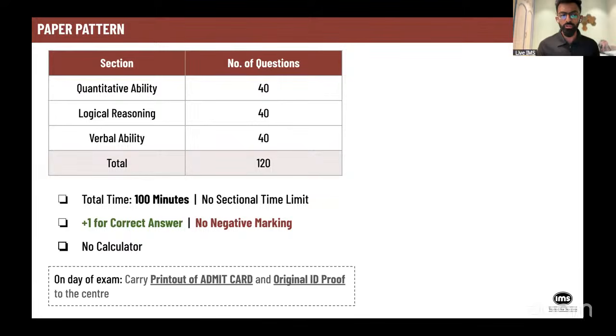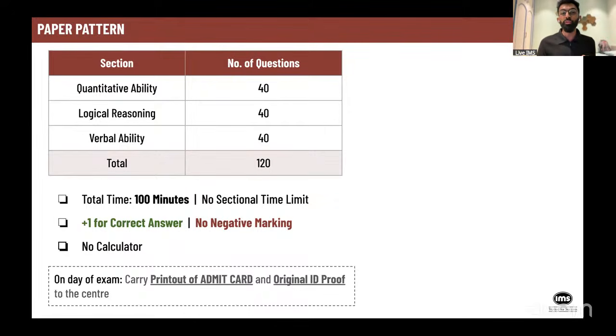Now, one important point, on the day of your examination, you need to carry these two things without fail. You need to carry a printout of your admit card. So I'm hoping most of you who have joined the stream have already booked the slots for your phase 1 examination. And on your NPAT dashboard, you can see admit card. So the PDF has to be taken as a printout and the digital copy is not allowed.